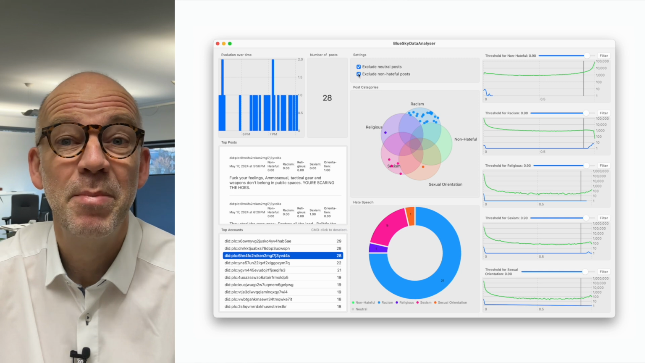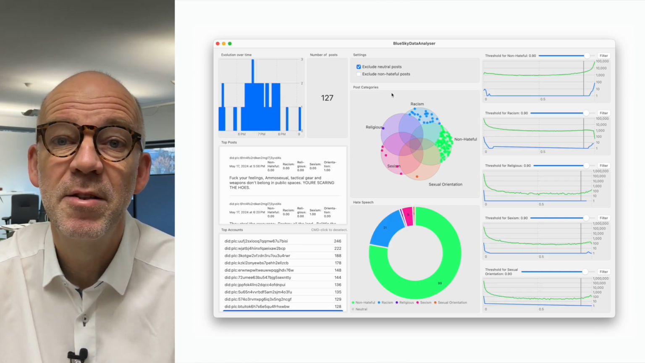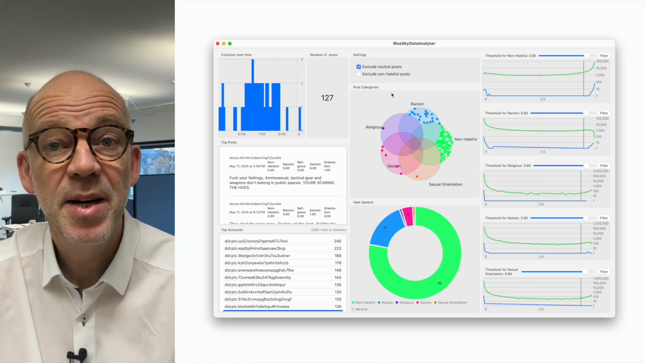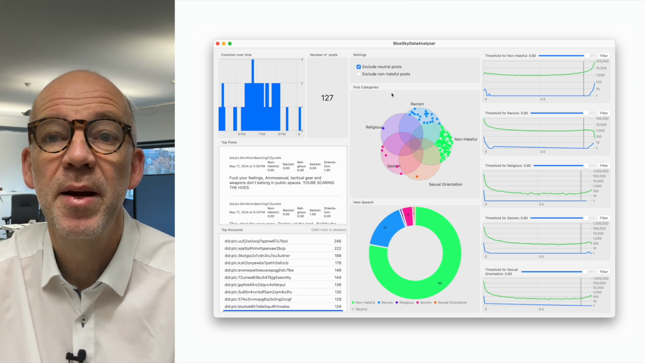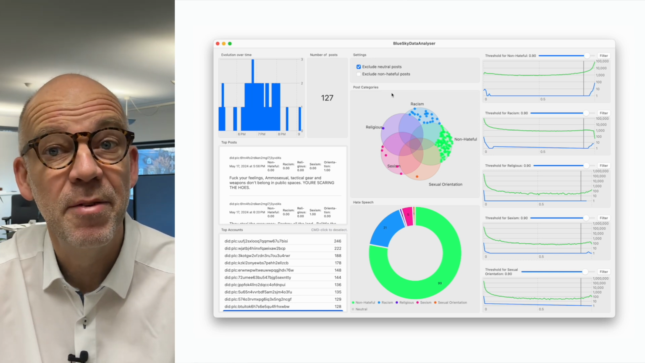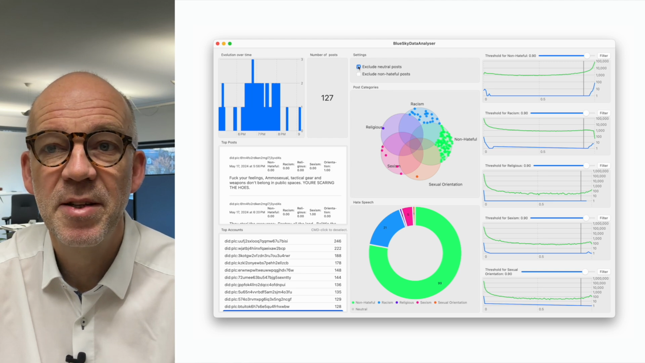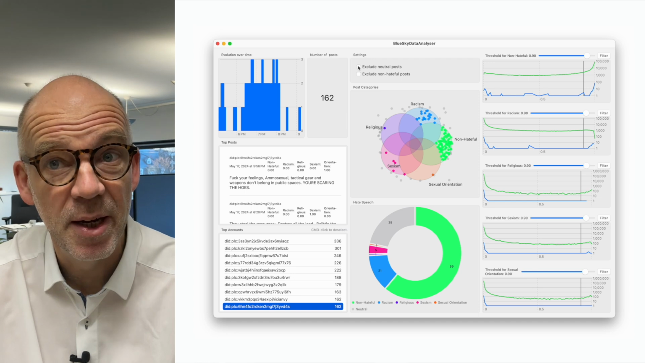Let's find out by re-enabling the display of posts that were identified to contain non-hateful content. This time the pie chart reveals that slightly more than 3/4 of all the account messages are non-hateful, here shown in green. Let's re-enable the previously excluded neutral posts. The pie chart shows them as gray.